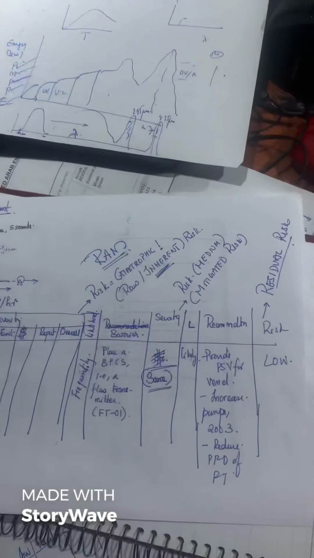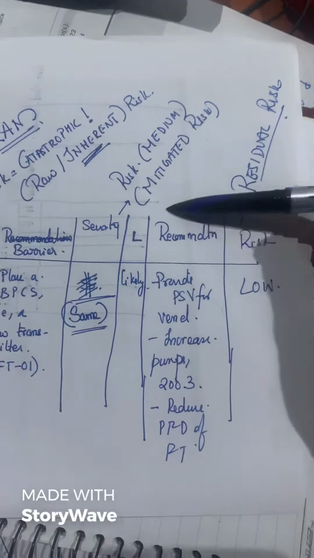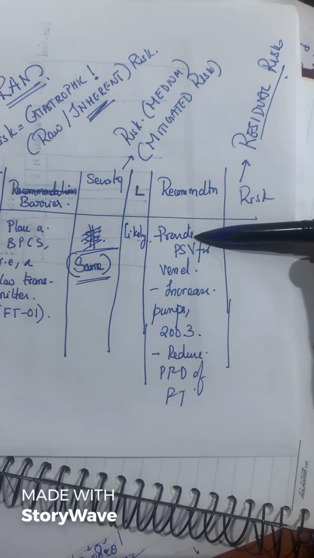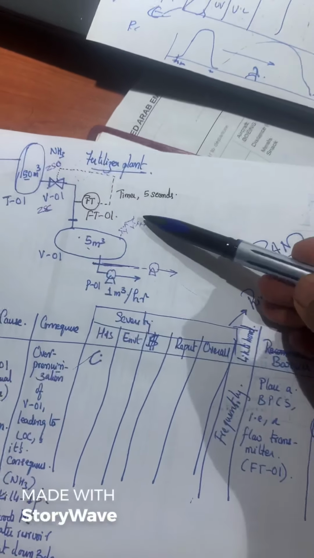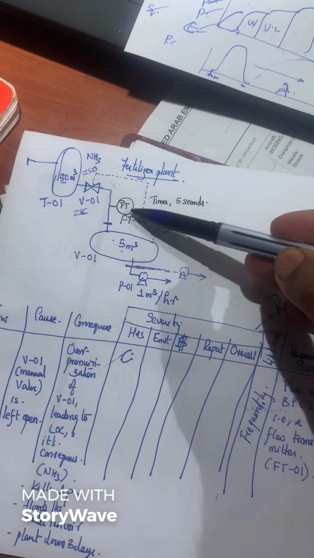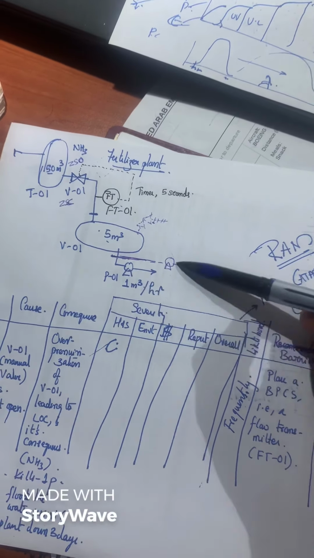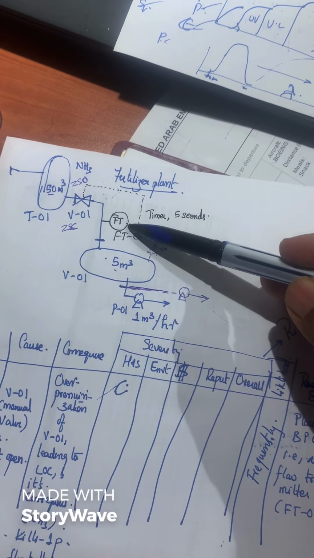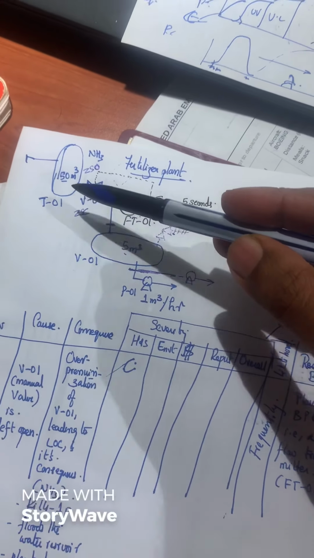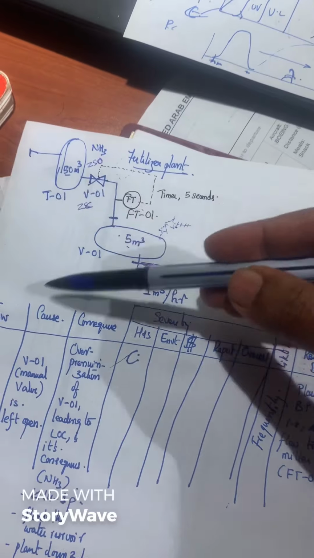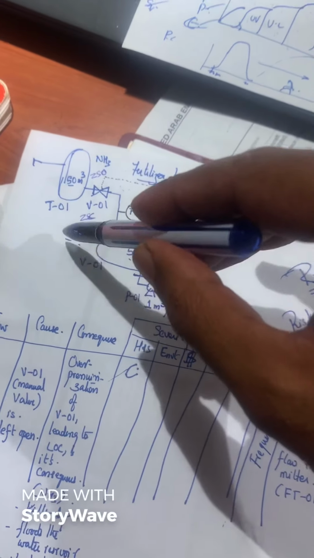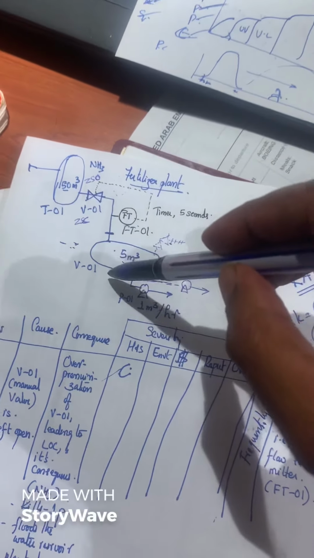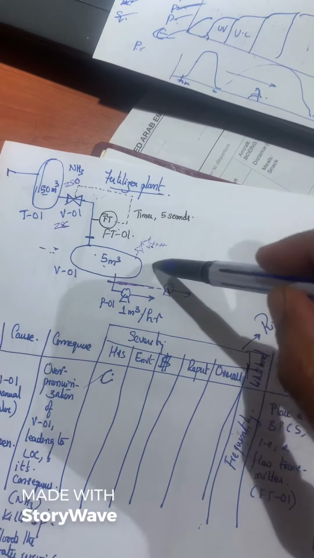Once we have used the recommendations, a PSV has been brought in, we have given more pumping rates, we've increased the reliability of this process, and let's say we've improved the manpower. There is always a person in place during this operation because it's a short time interval.